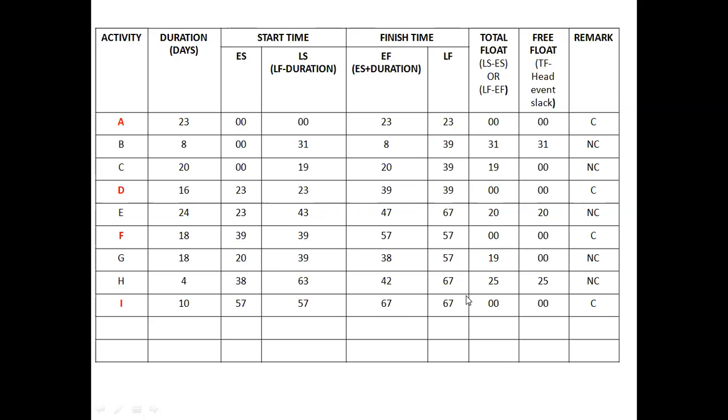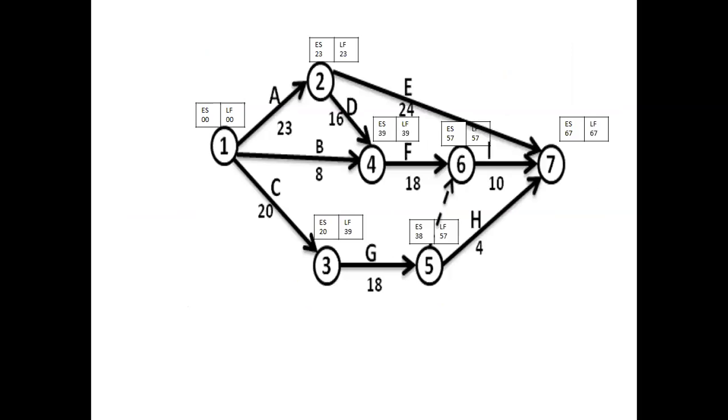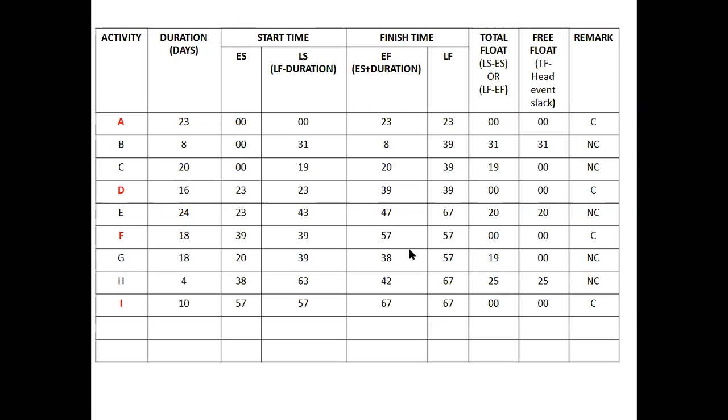Dear students, please remember, this is to cross-verify whether you have calculated the earliest start time and latest finish time correctly from the network diagram. Suppose you have made any mistake in the tabulation or in the calculation, it will become known to you when you go for finding the difference between earliest start and latest start, that is, finding the total float.